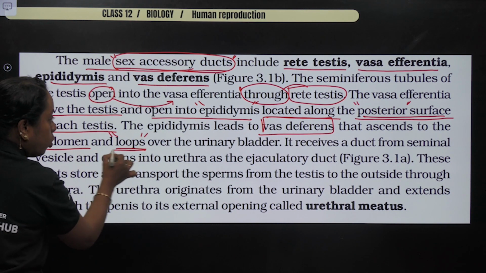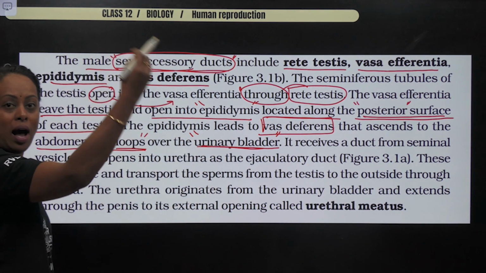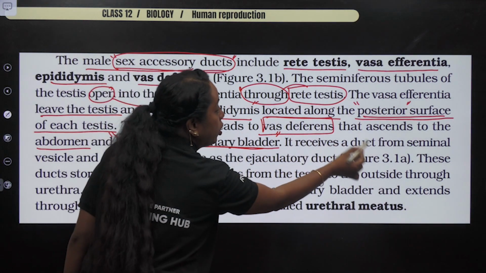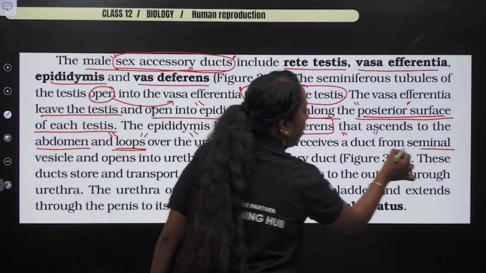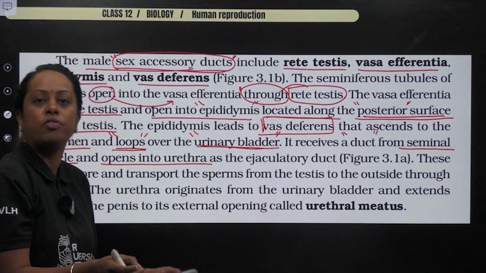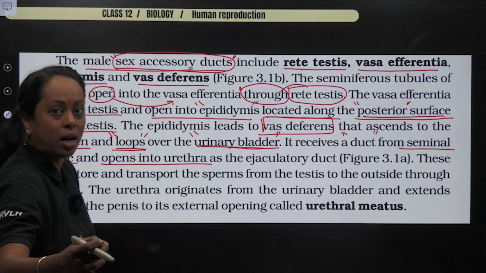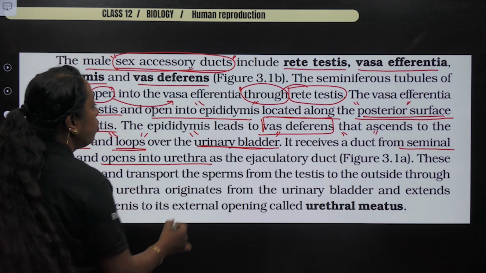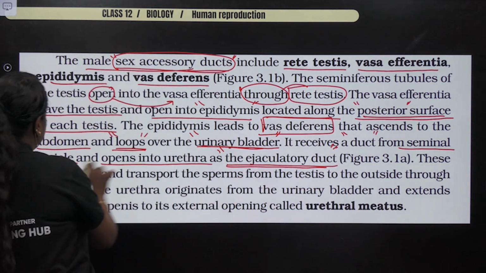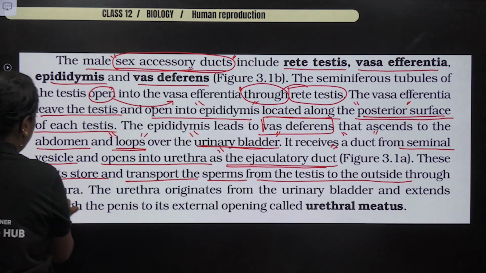See the word loops over what? Urinary bladder. So, as the vas deferens ascends over the abdomen, it loops over the urinary bladder to receive a duct from what? Seminal vesicle, which opens into the urethra. So that means the vas deferens as well as the seminal vesicle join and then open into the urethra. When these two structures join, you come across the word ejaculatory duct. So please highlight this point. These ducts transport the sperm from the testis to the outside through the urethra.